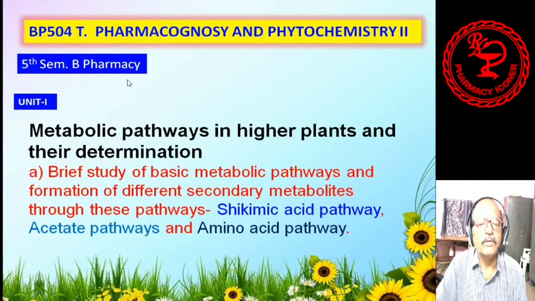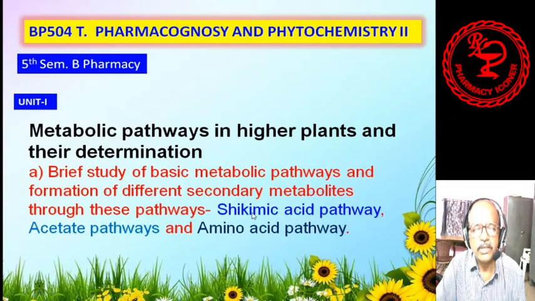And today, as an introductory class, I want to tell you about Unit 1. It says metabolic pathways in higher plants and their determination. It contains, number 1, a brief study of basic metabolic pathways and formation of different secondary metabolites. Here we will discuss the secondary metabolites later on, and through these pathways, mainly in your syllabus, the shikimic acid pathway, acetate pathways and amino acid pathways, these three pathways are there that you have to go through.